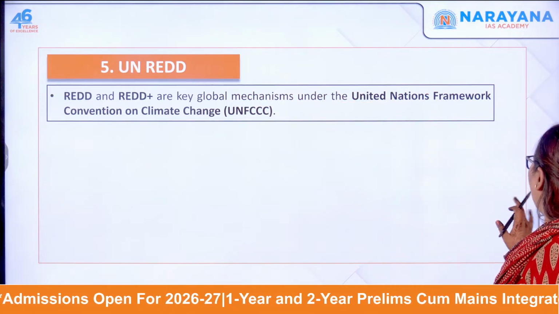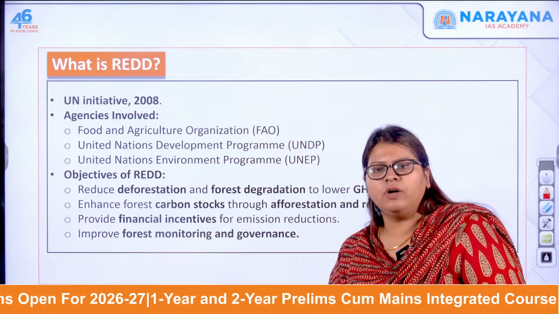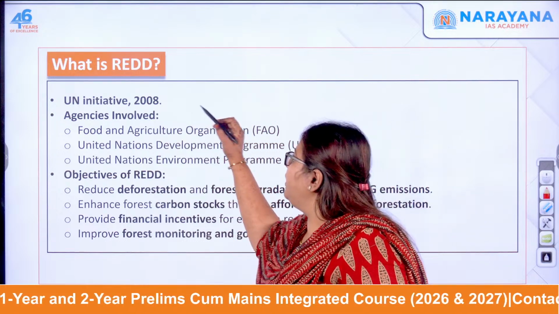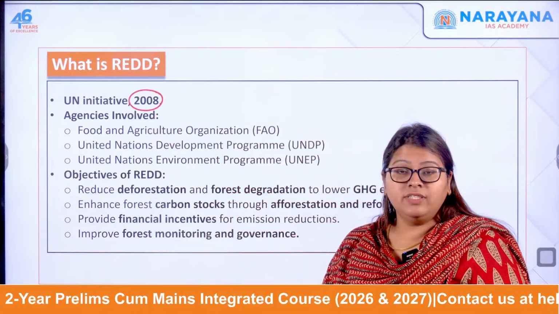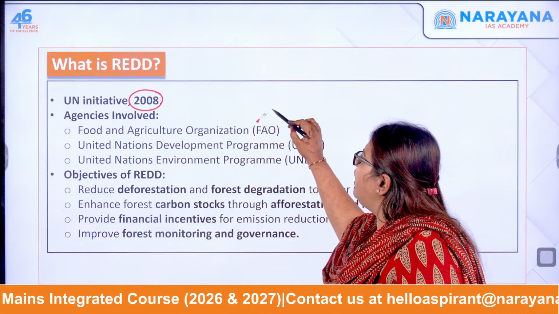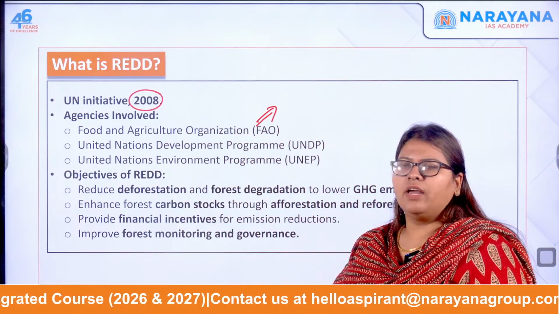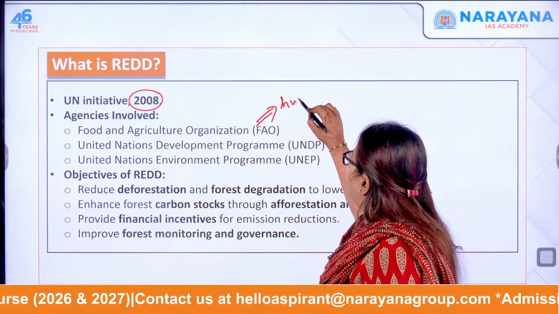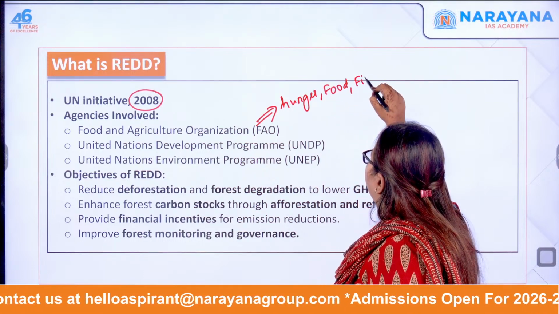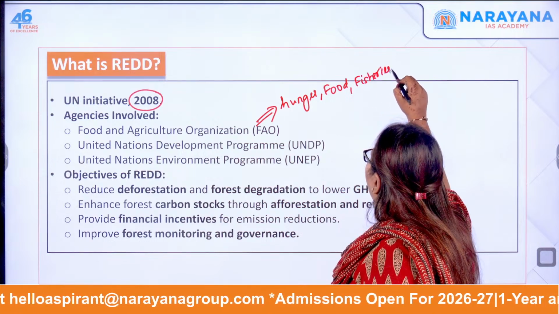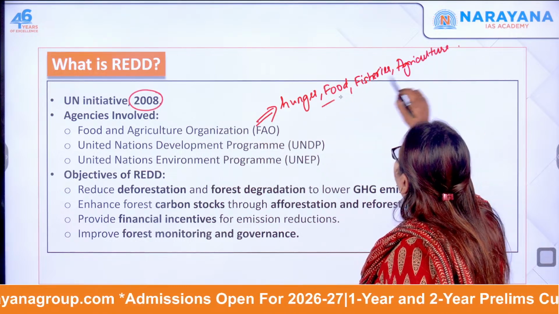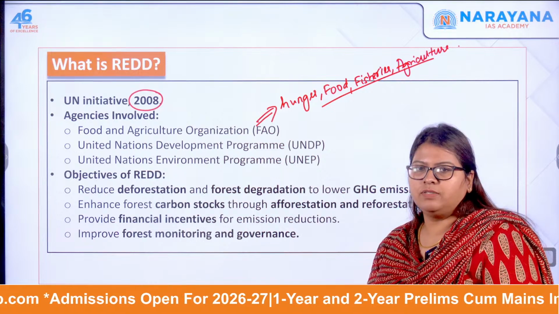So now let us actually understand what is REDD. It is of course the UN initiative of 2008, right? The agencies that are involved are all UN specialized agencies, that is the UN Food and Agriculture Organization. So food and agriculture basically deals with what? Hunger, food, fisheries, agriculture. So these are the basic key areas of focus of FAO, which is a UN specialized body.